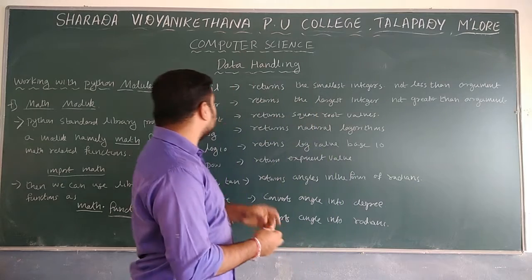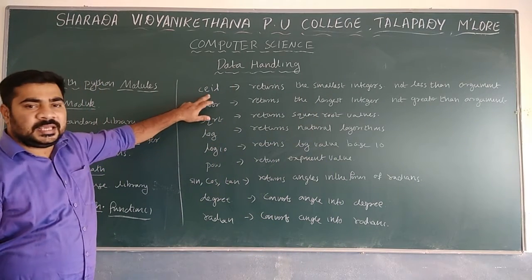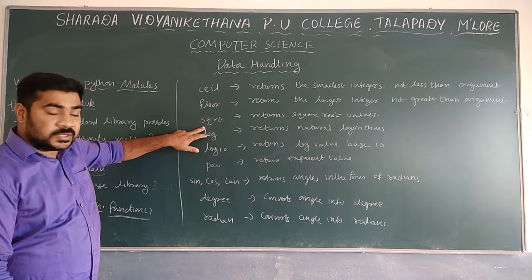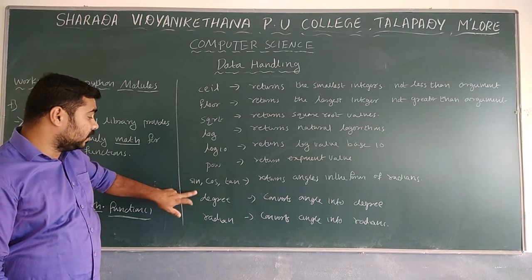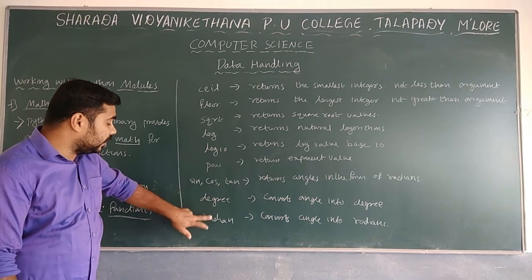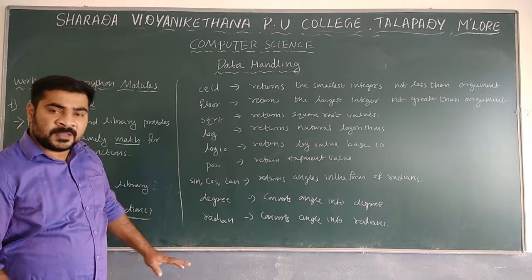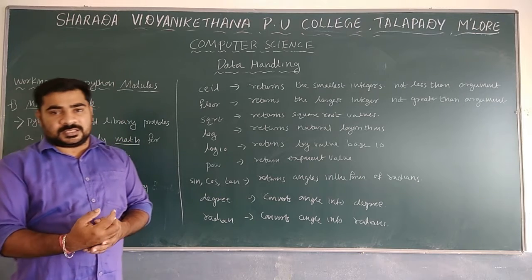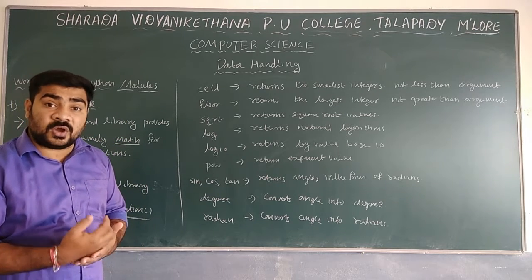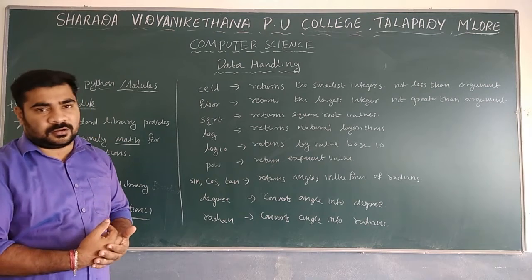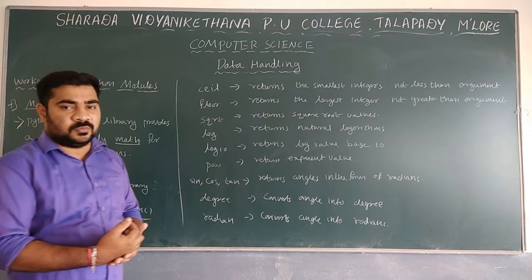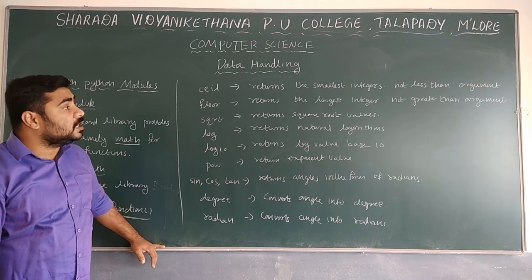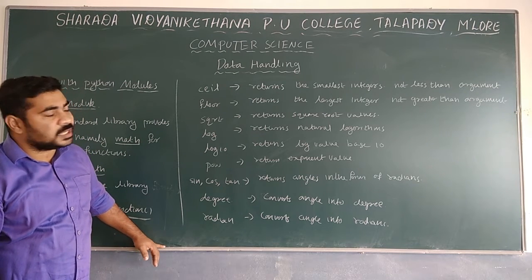Some functions I discuss here: the ceil function, then the floor function, sqrt, log10, pow, sin, cos, tan, degrees and radians. Not only these, there are other functions also available in the math module. Here, first the ceil function: it returns the smallest integer not less than the argument.